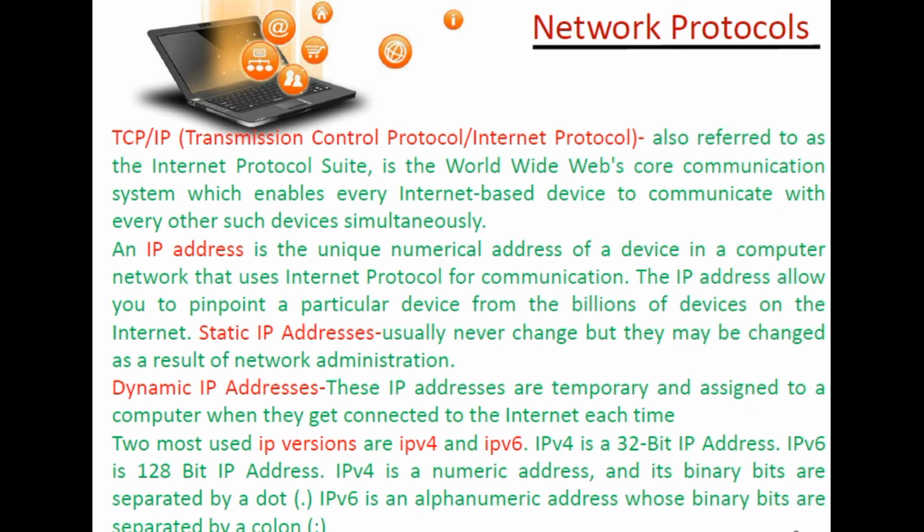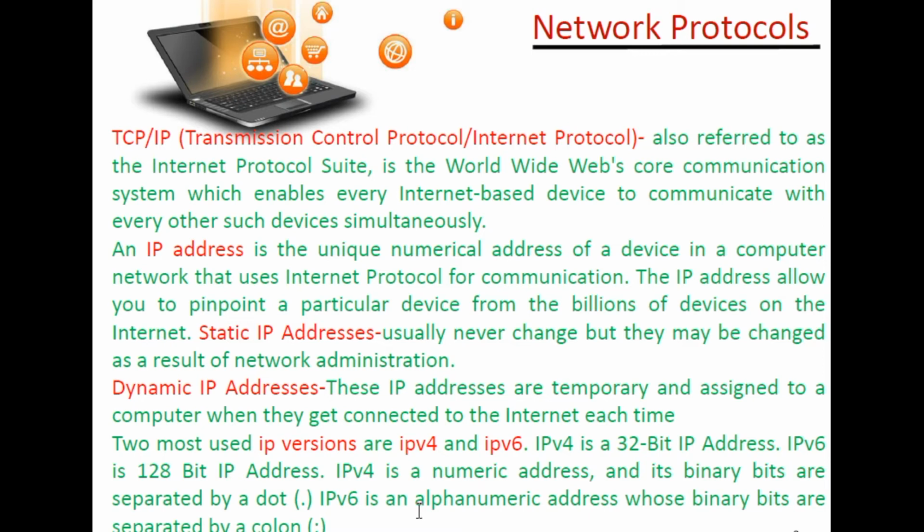Okay, it means to say IP address version 6 has more combinations, more possibilities, more connections as compared to IP version 4, because IP version 6 uses a 128-bit IP address, whereas IP version 4 uses only a 32-bit IP address.